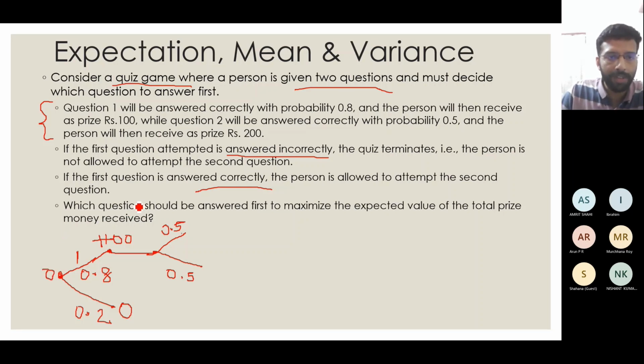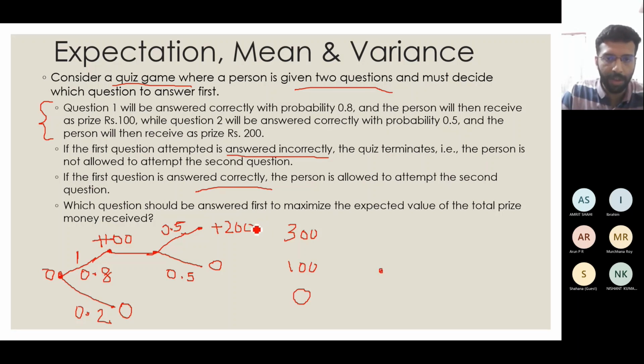If you answer it correctly, you will get another 200 rupees, and in case you get it wrong, you will get 0 here. So finally, if you go this path, you will get 300 rupees. If you go this route, you will get 100 rupees. And if you go this route, you will get 0 rupees. This is the case if you answer the first question first.